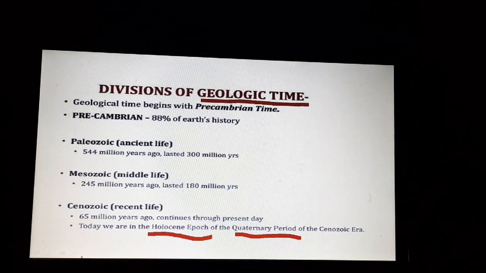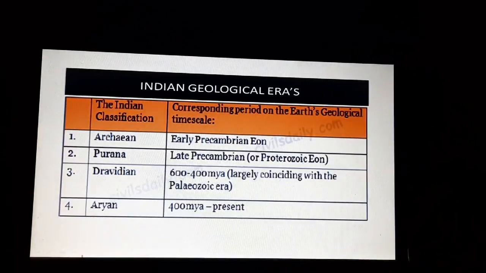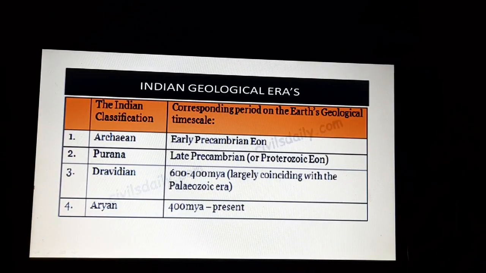So these four names of the geological time scale, geological time of the world or of the earth, you need to know. And since we are studying about the geological evolution of India, under the Indian geological time scale, you need to know the Indian geological eras as well. And which are they? They are the Archean era, the Purana, the Dravidian, and the Aryan eras, right? And therefore these only the names again you need to know here. The time period is not. So under all these four geological eras, India came to be a subcontinent as it stands today.